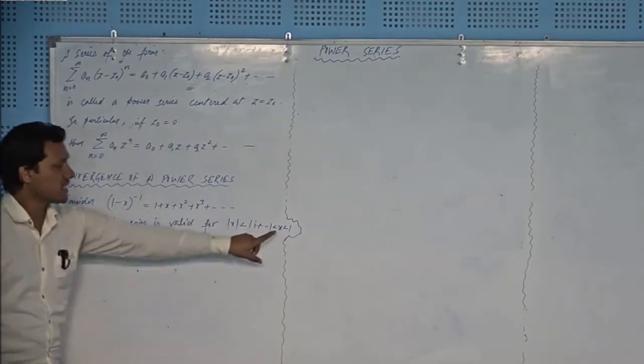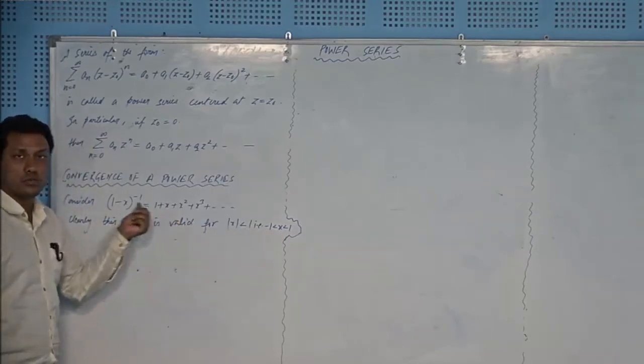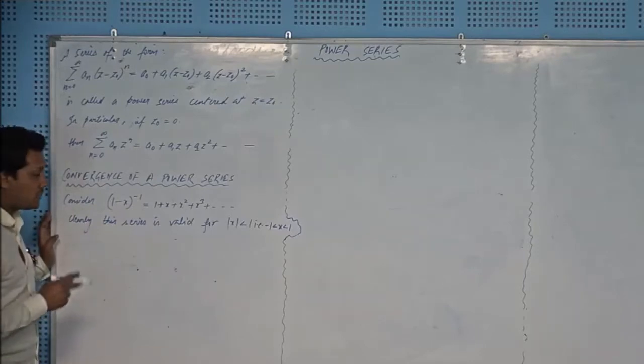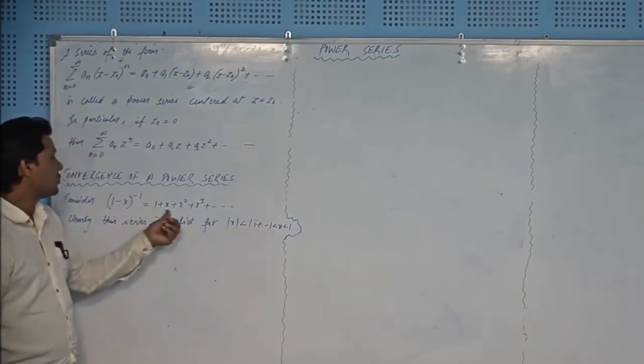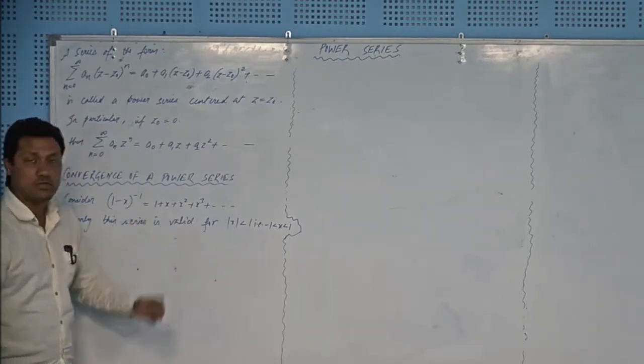For example, if you choose x equal to 0, that lies within this interval, and you put x equal to 0 on both sides, you will get 1 equal to 1. And not only for 0, if you choose x equal to 1 by 2 and put it on both sides, then the left hand side and right hand side will be equal.